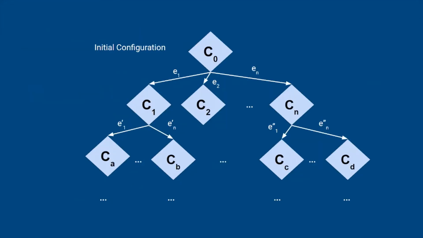In this diagram, we can see that we start from an initial configuration C0, and after applying different events, we get different configurations C1, C2, C3, and so on. These different configurations will themselves apply different events and result in different configurations. In this case, we can see that it's CA and CB for C1. And so effectively, the configurations form a tree-like structure.